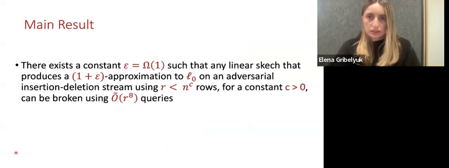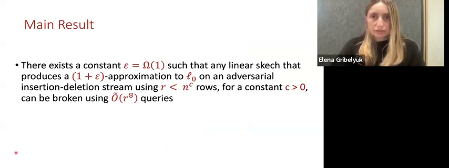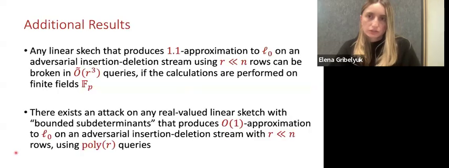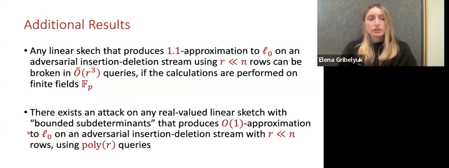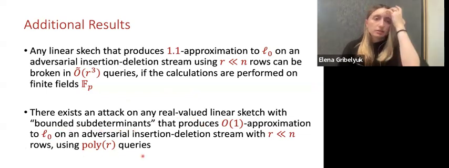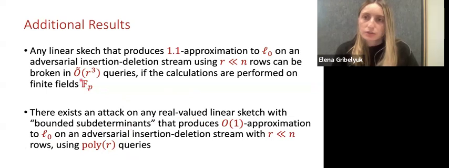So to summarize, our main result is an attack against L0 linear sketches for adaptive streams. And we show that any L0 sketch can be broken using R to the 8th queries. And we actually have two additional results in the paper, one of which uses a very similar format of attack against real-valued linear sketches with bounded subdeterminants using poly-R queries. And we also have an additional attack that uses a different format that is for linear sketches over FP and uses a smaller number of R to the 3rd queries.